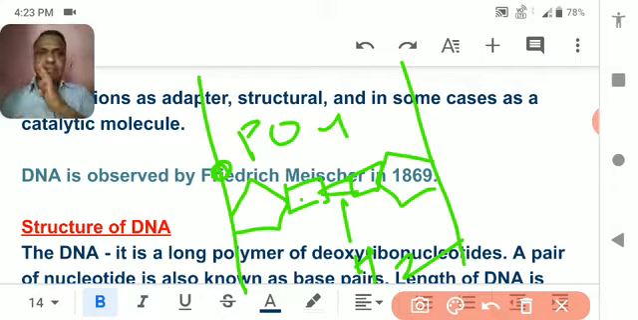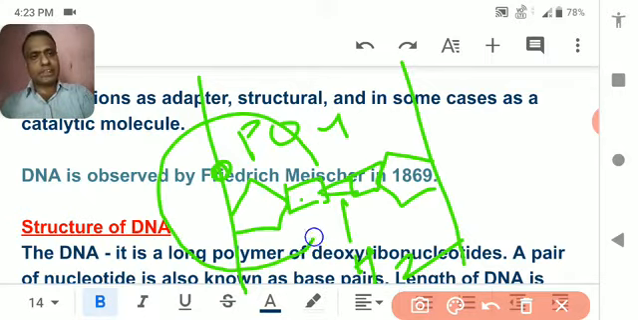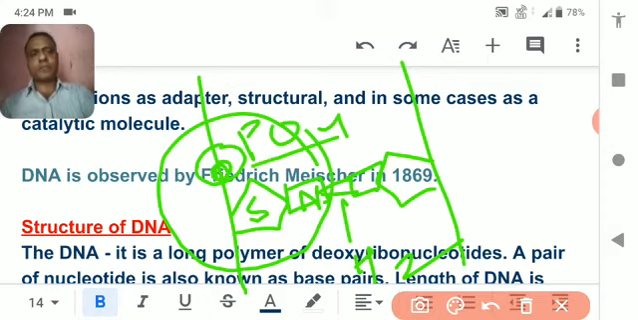So mainly three things are found in one nucleotide. This half is one nucleotide, meaning in one nucleotide you get a pentose sugar, a nitrogen base, and a phosphoric group or phosphate group. So three things are there. Once again I am repeating.